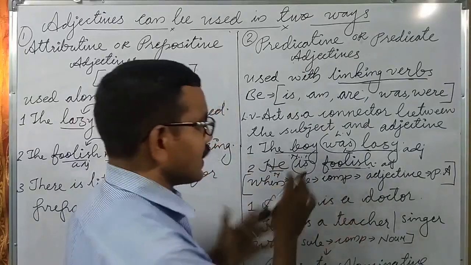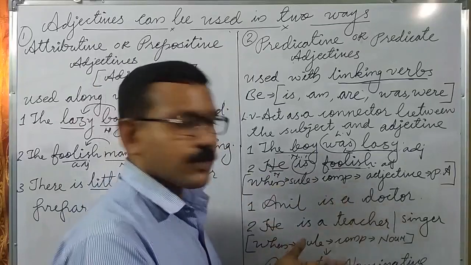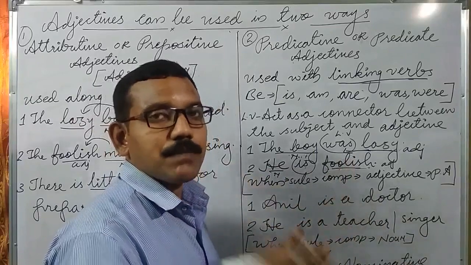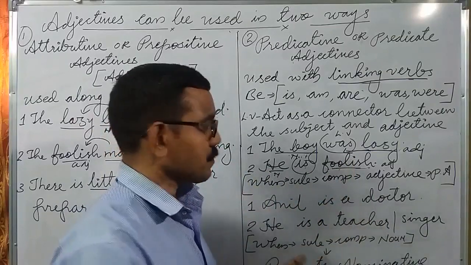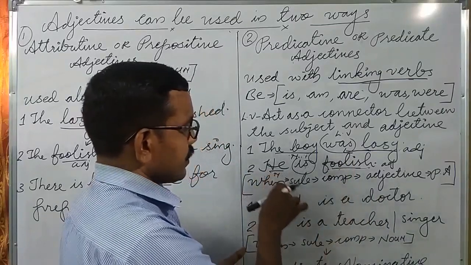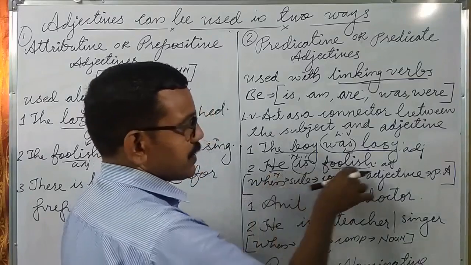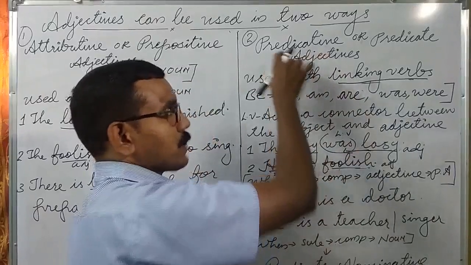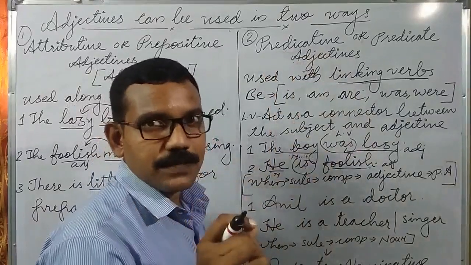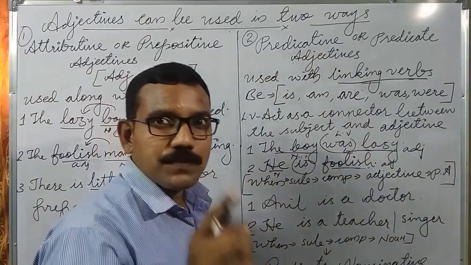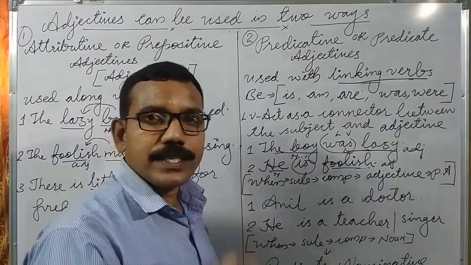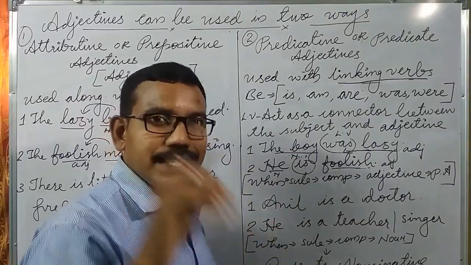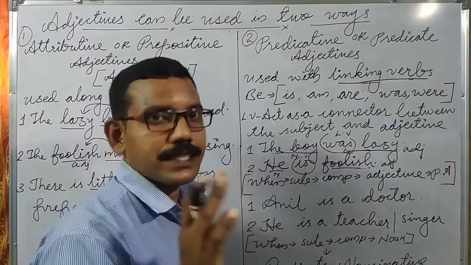But if I say he is foolish, here foolish works as a complement. It completes the sentence. So when the subject complement is an adjective, it is called a predicative or predicate adjective.